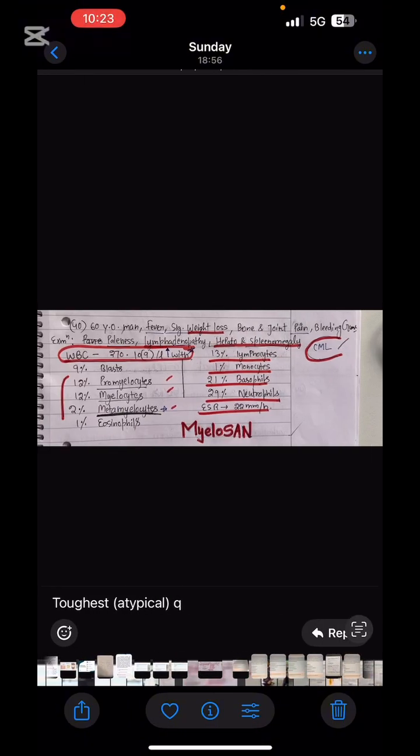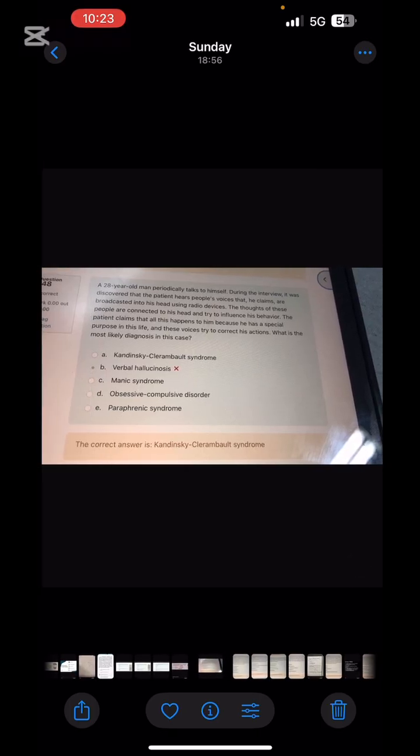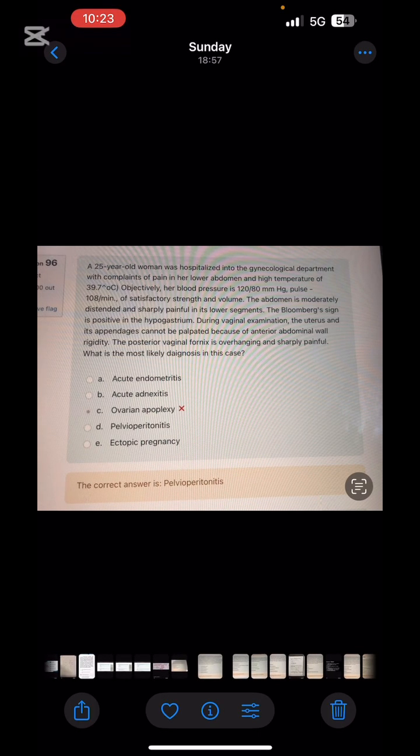Next is chronic myeloid leukemia, which is also known as Myelosan. And Kandinsky syndrome we have done. Mnemonic is K4: Kandinsky, K4: controlled by external forces.